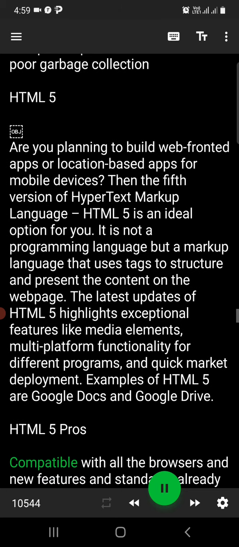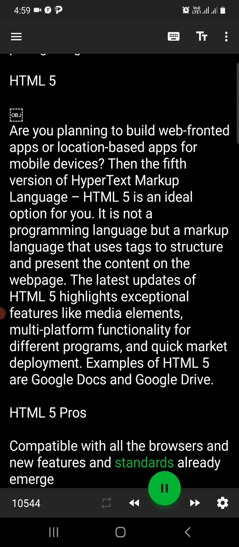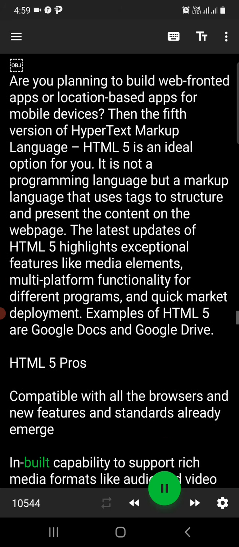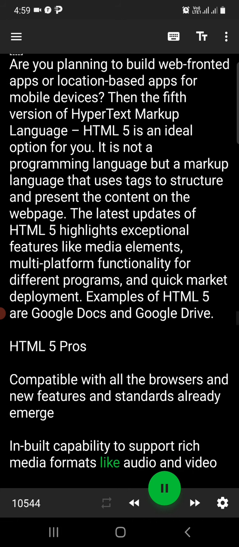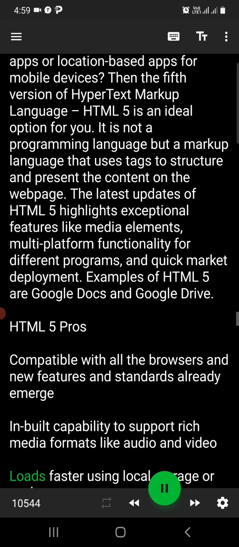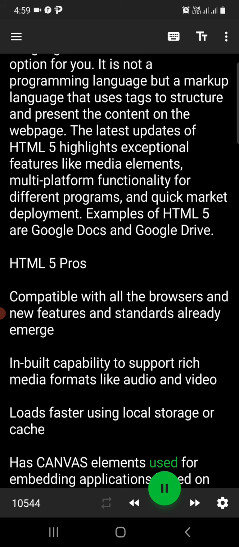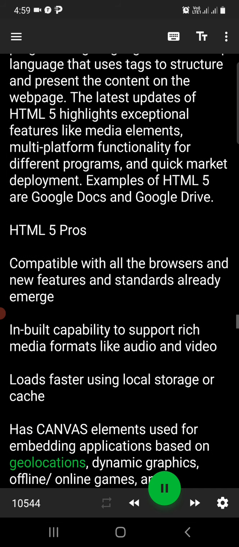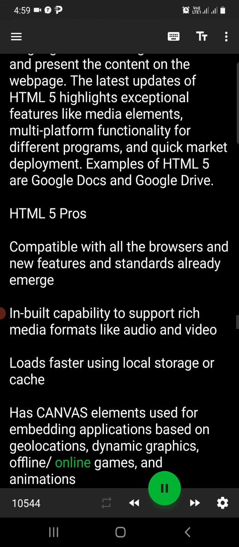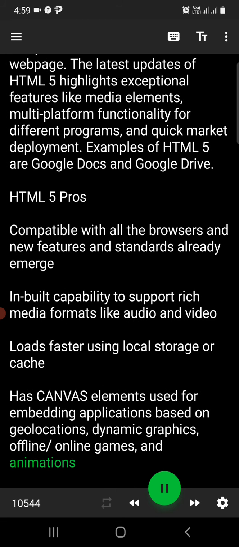HTML5 Pros. Compatible with all the browsers, and new features and standards already emerge. Inbuilt capability to support rich media formats like audio and video. Loads faster using local storage or cache. Has canvas elements used for embedding applications based on geolocations, dynamic graphics, offline and online games, and animations.